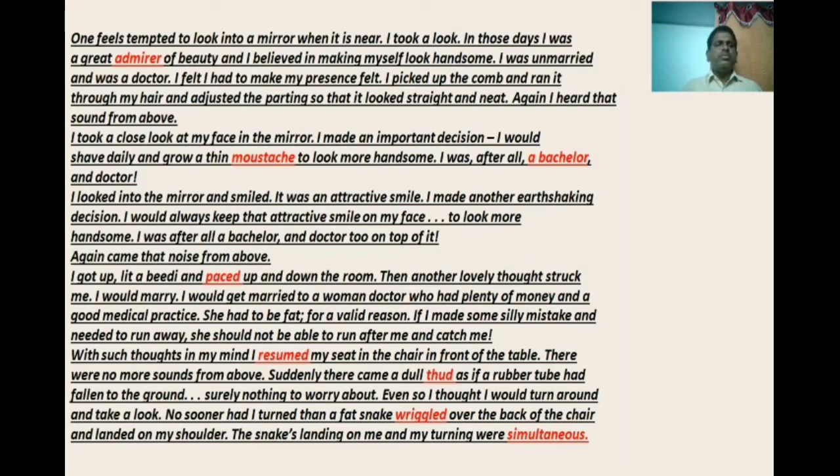Now, let us have some understanding of this paragraph. It is quite natural for everybody: whenever a person sees a mirror, he gets tempted. Why does the mirror tempt the person? It is quite natural for every human being to look into the mirror when it is near. In the same sense, I am not separate from human beings. I also have the same human tendency. That is what the doctor says. Who is the doctor? Yes, the person in the paragraph.